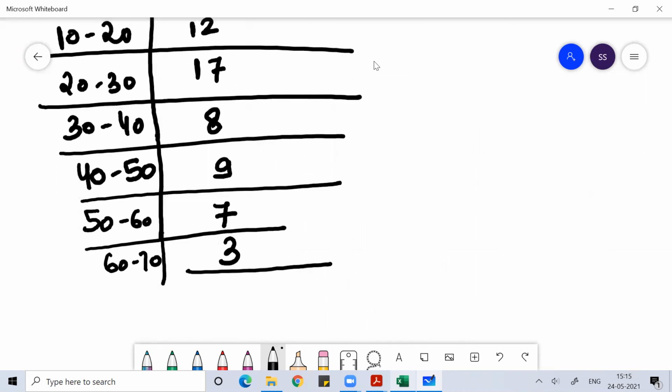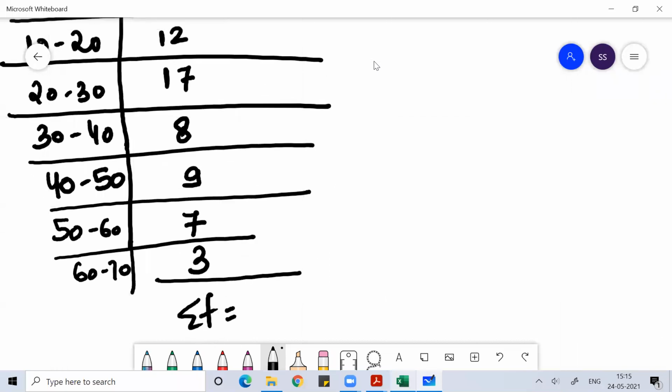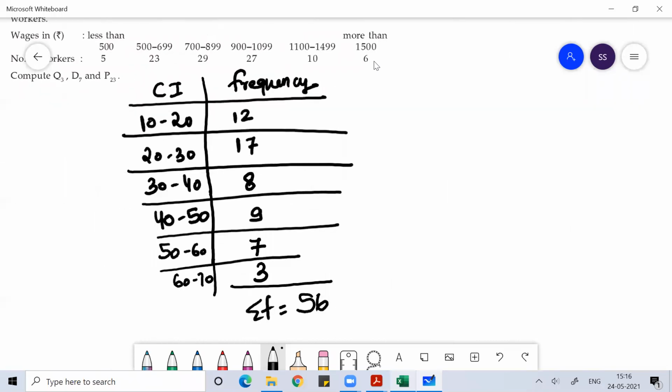If I do the total sum of the frequency, 10, 19, 19, 27, 27, 27, 44, 44, 56. So this is the total sum of frequency, 56. Okay, then I can find less than cumulative frequency. I can find less than cumulative frequency whenever I have to find the median.